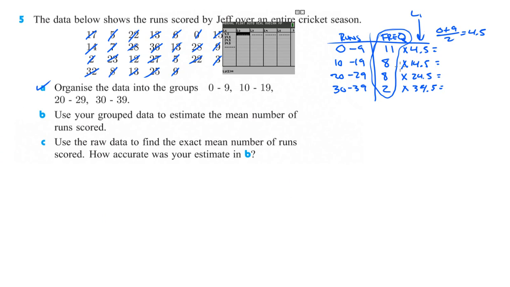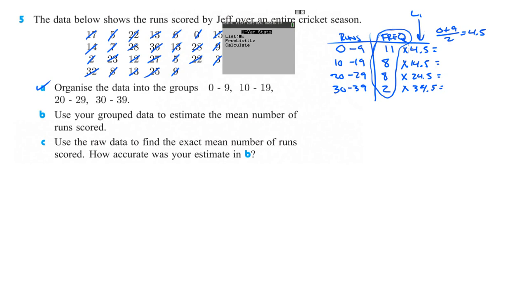And the second one, we'll put 11, 8, 8, and 2. And then we can go into stat, and we can go over to calculate. It's one variable statistics. So our list of data is in list 1, and then our frequency list is in list 2.